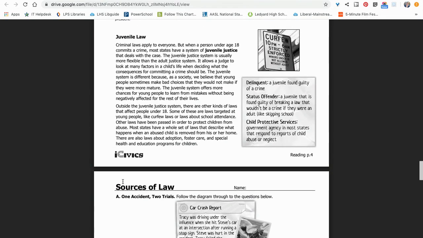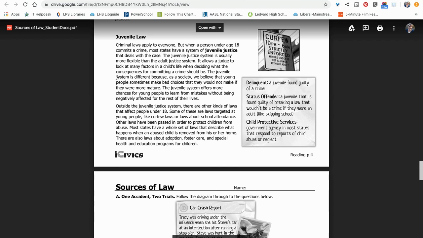Okay. Juvenile law. Criminal laws apply to everyone, but when a person under age 18 commits a crime, most states have a system of juvenile justice that deals with the case. The juvenile justice system is usually more flexible than the adult justice system. It allows a judge to look at many factors in a child's life when deciding what the consequences for committing a crime should be.